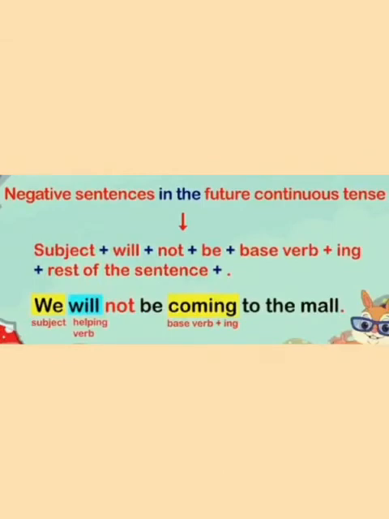Now, negative sentence in the future continuous tense is formed by following the structure: subject plus will not plus be plus base form of verb plus ing, and then the rest of the sentence. Let's see the example. We will not be coming to the mall. So we is the subject here, and will is the helping verb. Not is used to make a negative sentence, and coming is the verb, that is base verb plus ing form.